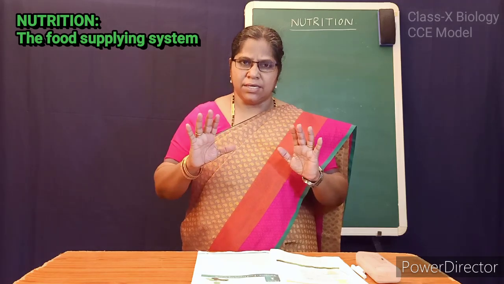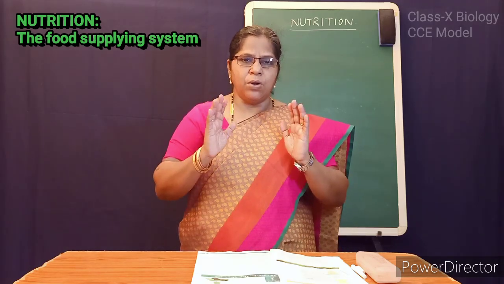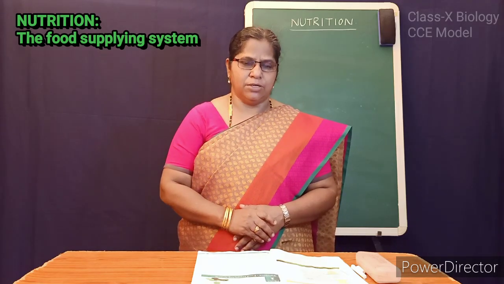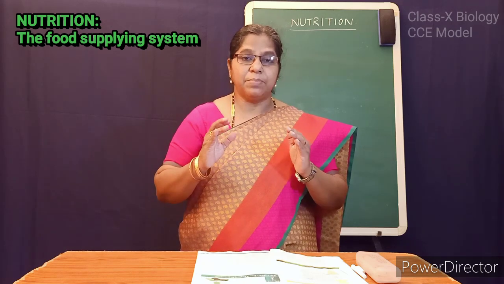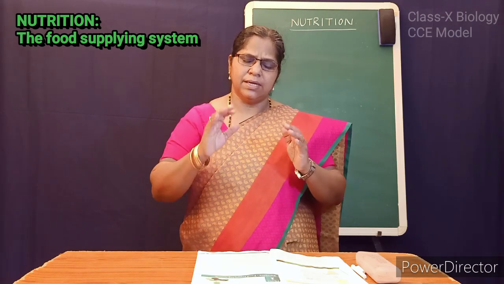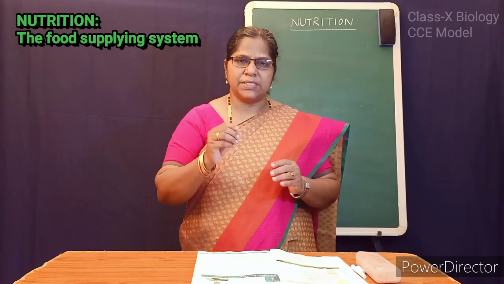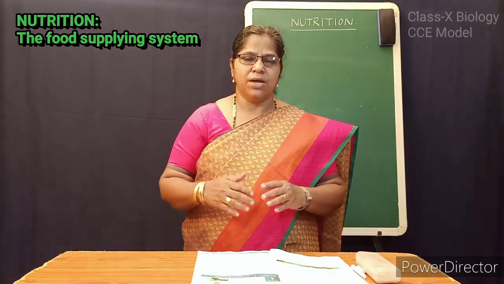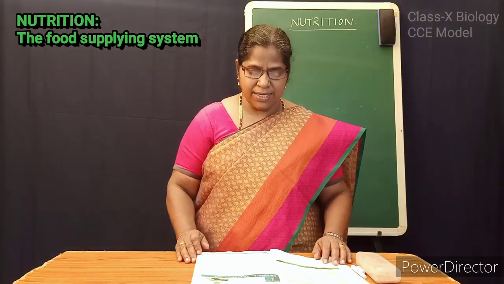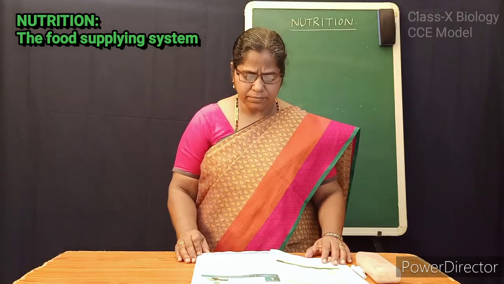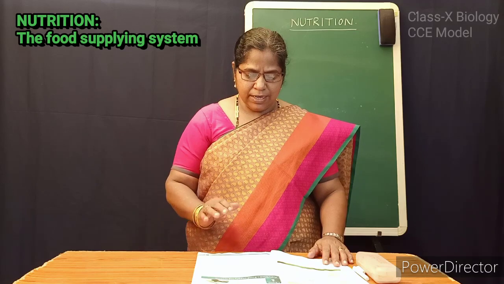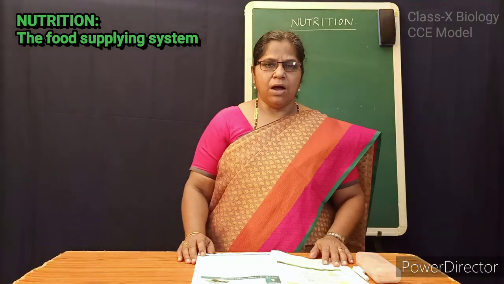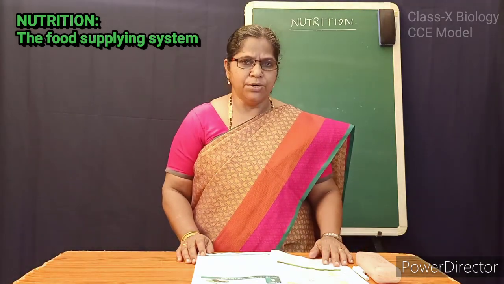See, on this entire planet, only plants are the autotrophs. Plants prepare their own food. Along with these plants, some photosynthetic bacteria also prepare or synthesize the food. Now, let us start this autotrophic nutrition.